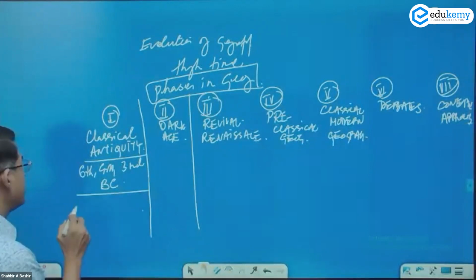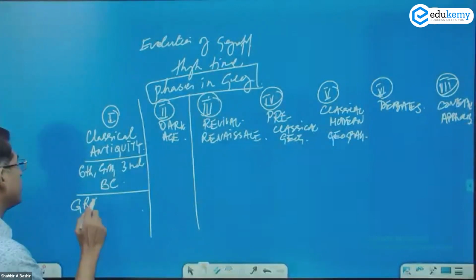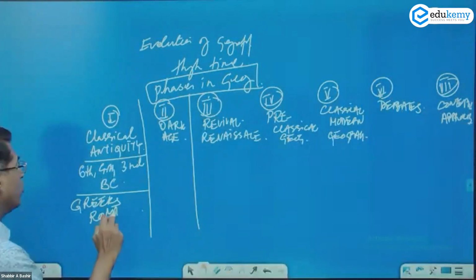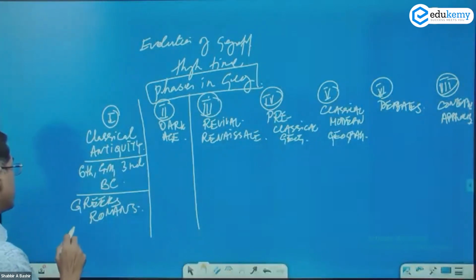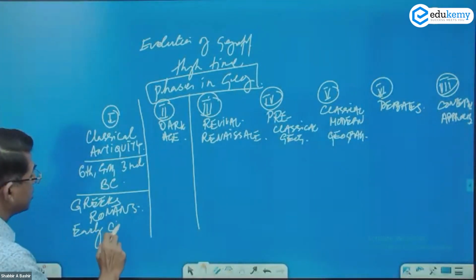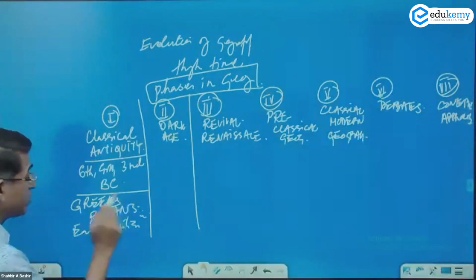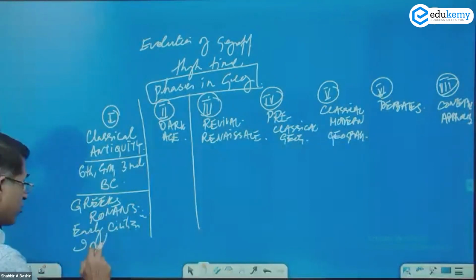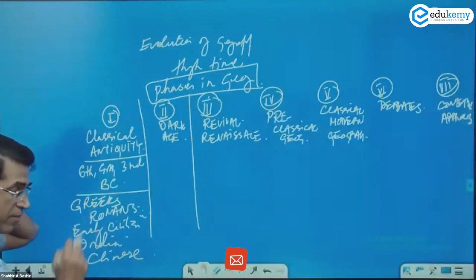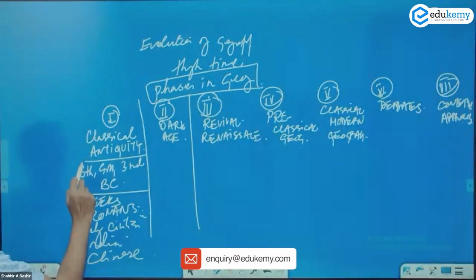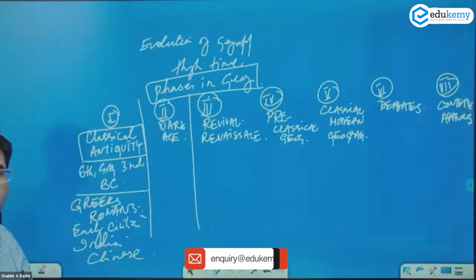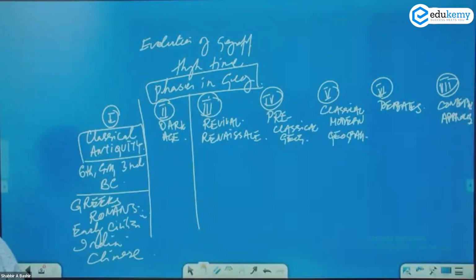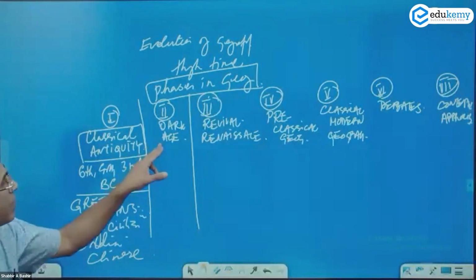And in this time, we had the works of the Greeks, the works of the Romans, the works of early civilizations. There is Indian contribution in this, there is Chinese contribution as well. This is the phase of classical antiquity, the oldest phase.